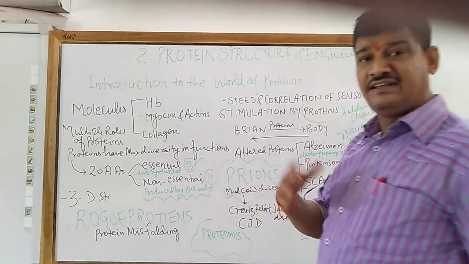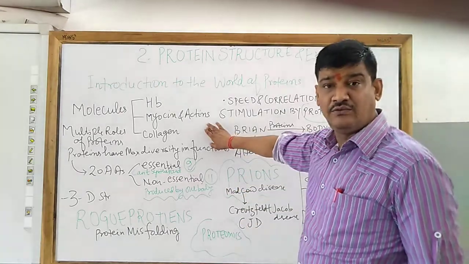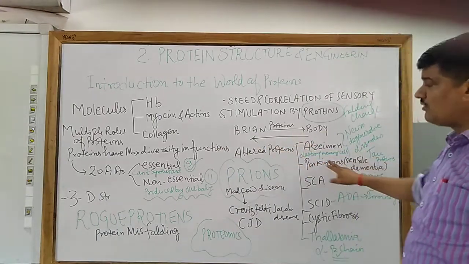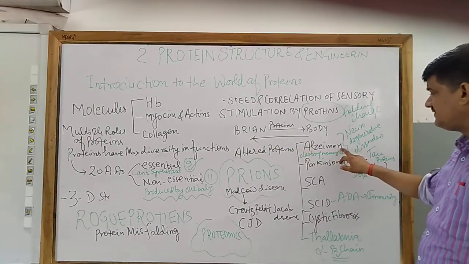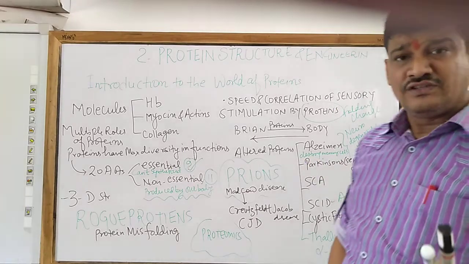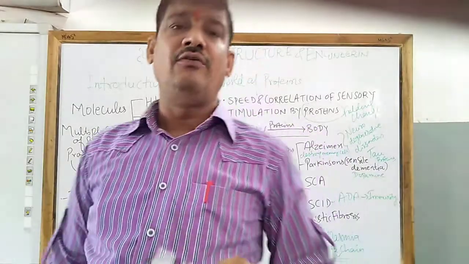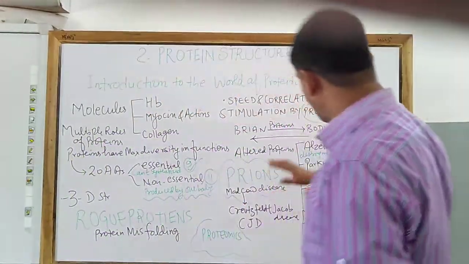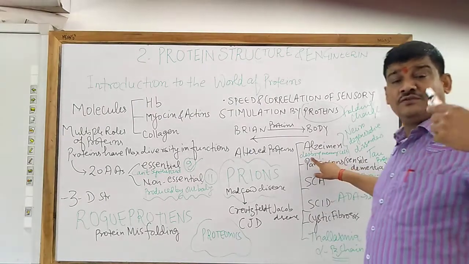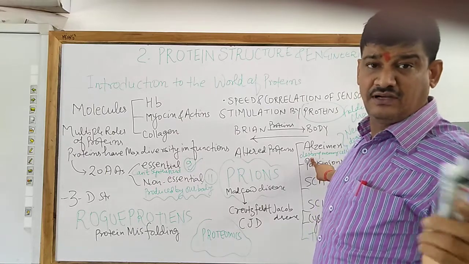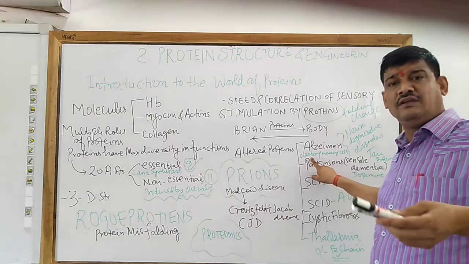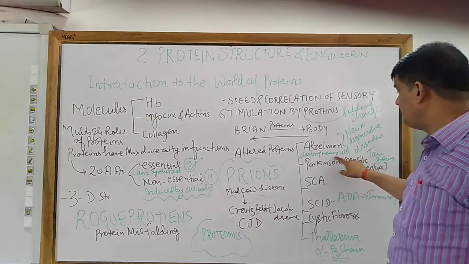Therefore, there are various kinds of diseases related to altered folding of the protein, and some common ones are, for example, Alzheimer's disease. Alzheimer's disease is a disease which is generally found in old age, and in that disease, what happens? The wrong protein which is formed destroys the memory cells. That is, it starts the loss of memory or destroys the memory cells.